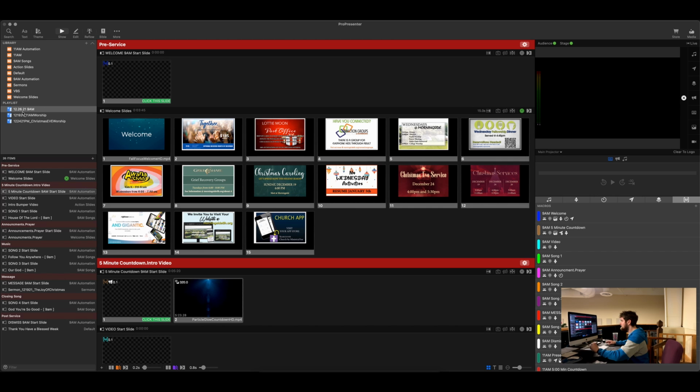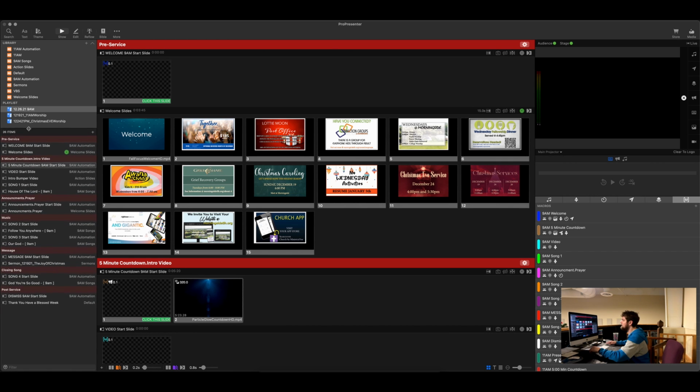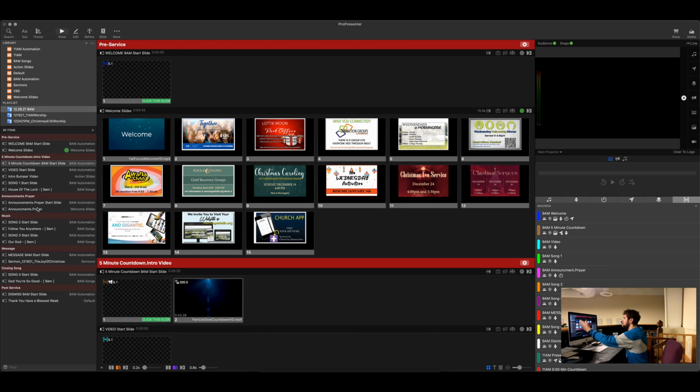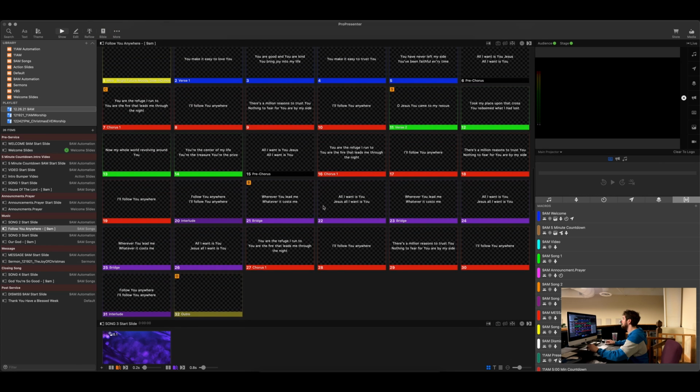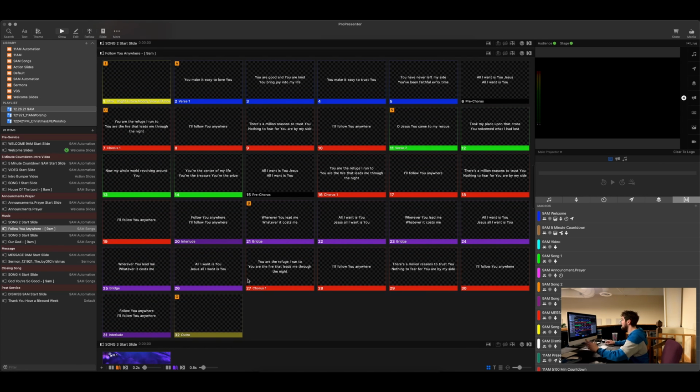If you highlight one of these, say let's go to the 9 a.m. one, you'll see the entire service layout right here below the playlist. You can move this bar however you want, go underneath it, so you have plenty of room to see everything that's going on. If you click on these individual songs and files, or slides I guess, it would take you to them. I just clicked on the song Follow You Anywhere, and it took me right to the service where we do the song Follow You Anywhere.